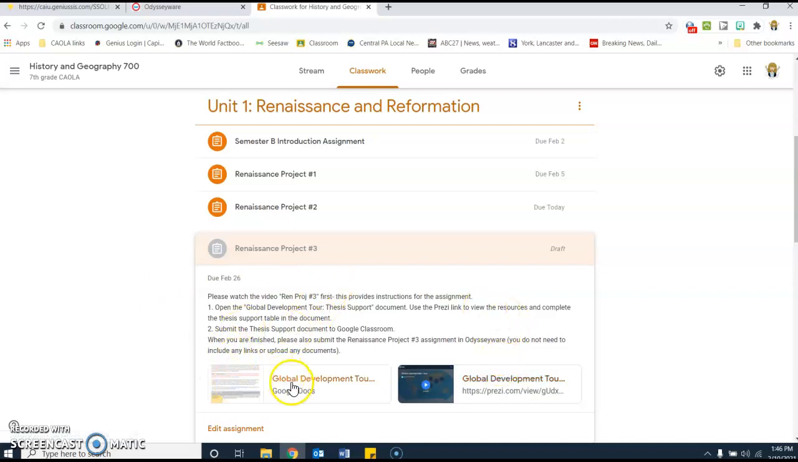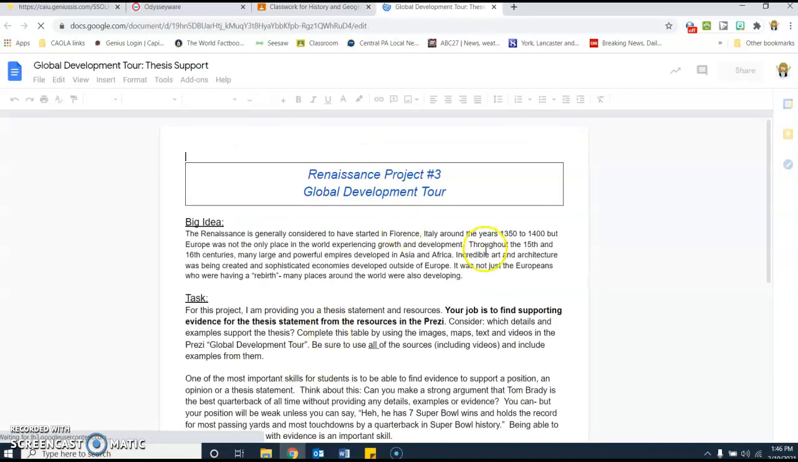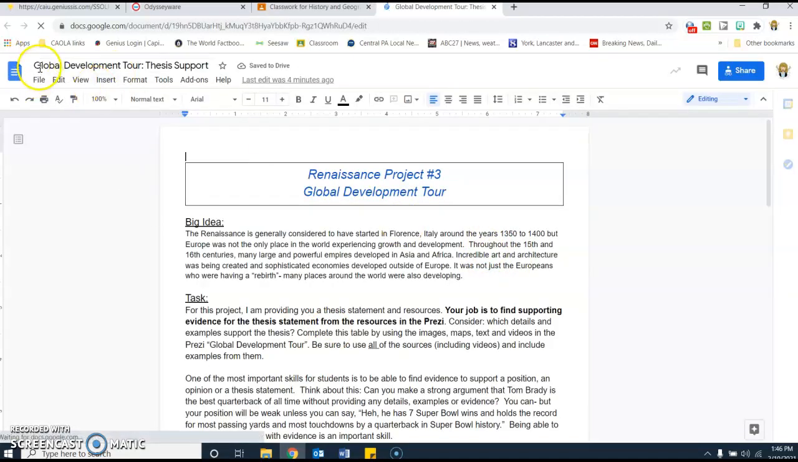So the first thing you should click on is the Global Development Tour. This will make a copy for you, so your name will come up here into the title, but you'll read through the big idea, and basically Renaissance Project number 3 is the idea that while we call it the Renaissance because that's what happened in Europe, we should not ignore the fact that the rest of the world was also seeing a great time of development.